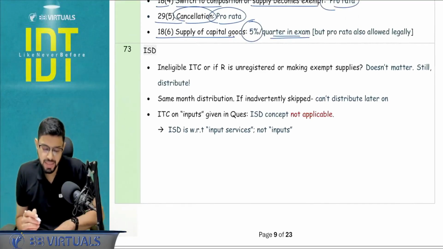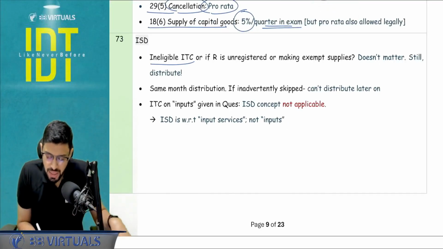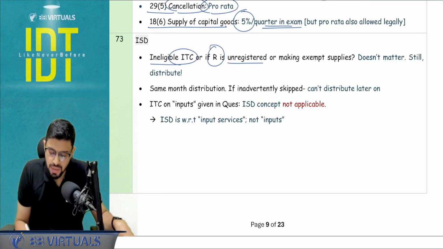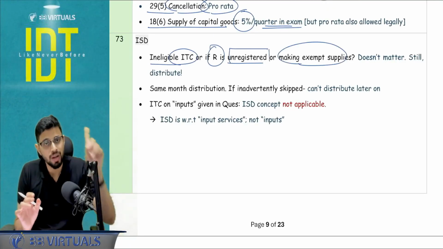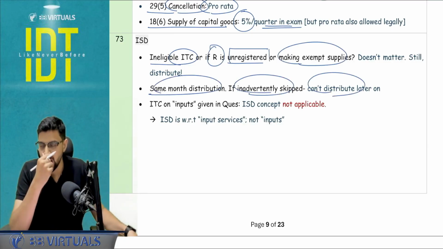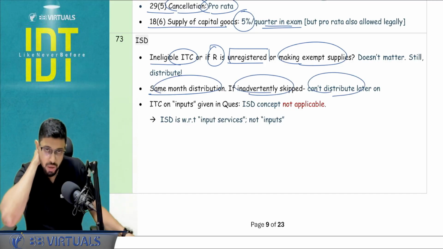Okay, next ISD. If there is an ineligible ITC, ISD still has to distribute that. If it is mentioned that the recipient is unregistered or making exempt supply, it does not matter, you still distribute that. The same distribution is going to happen. If inadvertently some item is left out, you will not be able